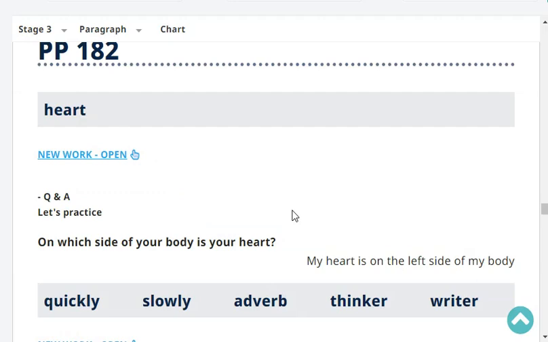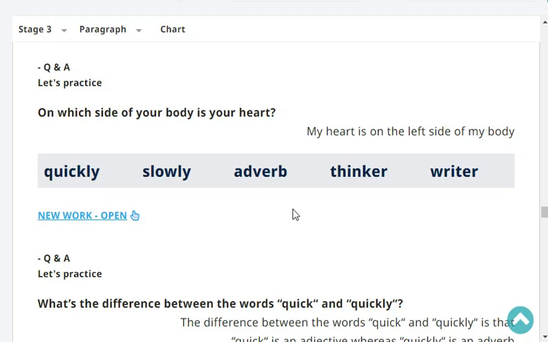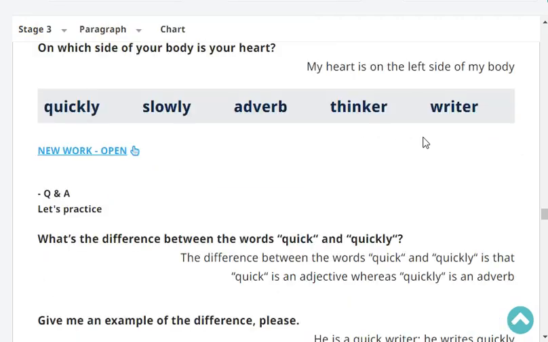On which side of your body is your heart? My heart is on the left side of my body. Very good.